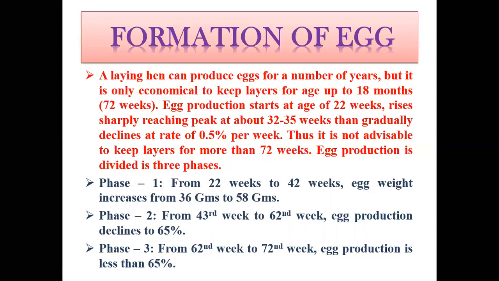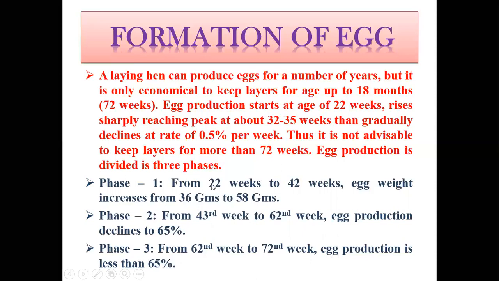So egg production can be divided into 3 phases. First one, starting from 22 weeks to 42 weeks. Here the egg weight increases from 36 grams to 58 grams. Then the second phase, 43rd week to 62 weeks. Egg production declines to 65%. And after that, 62nd to 72nd week, egg production is less than 65%.